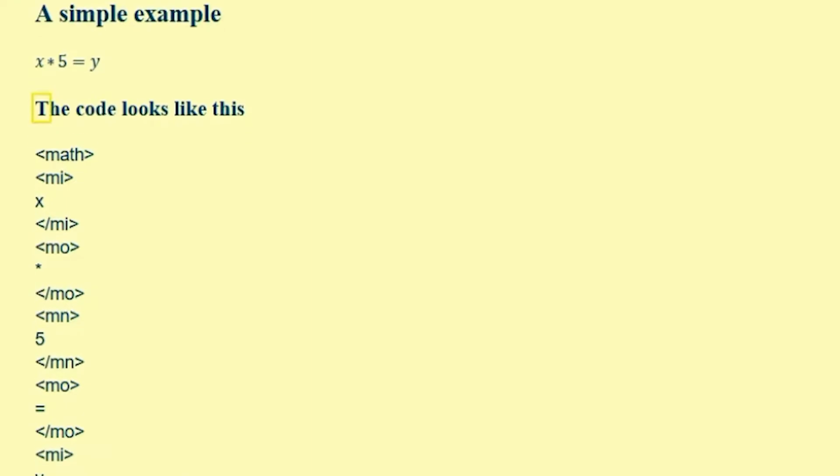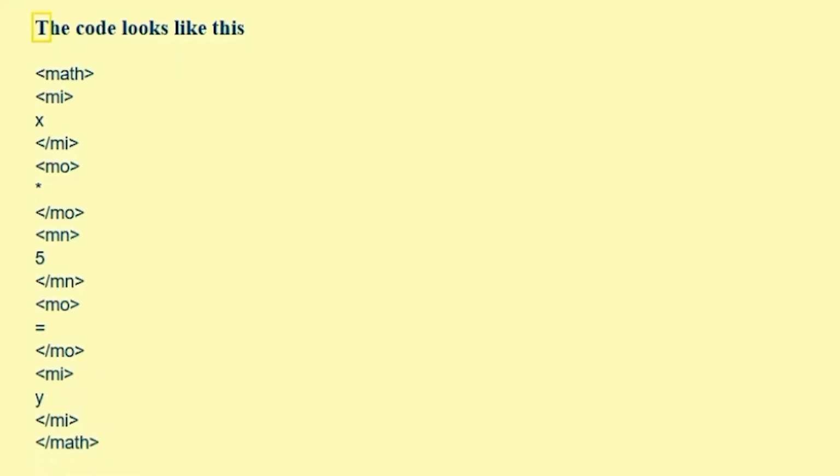Heading level 3, the code looks like this. The code, and as I said before, this is what makes it not viable to write the MathML content by hand if it is more than a very simple equation. We start off with less than math greater than, then we have less than mi greater than, which stands for math item, and then we have the x, and we close that off with a less than slash mi greater than.